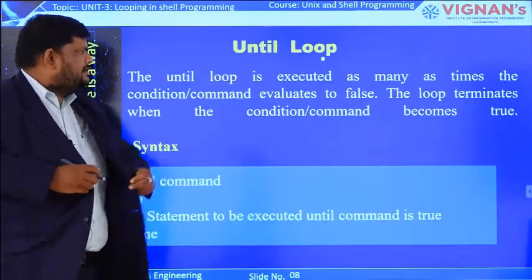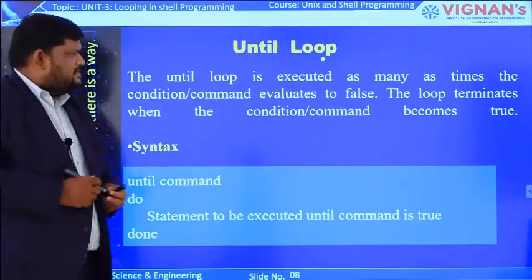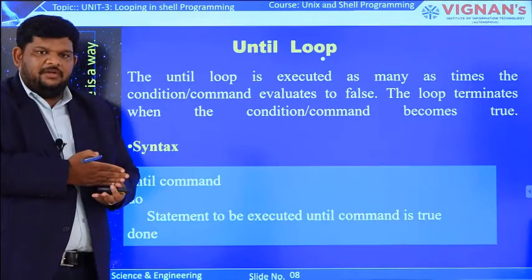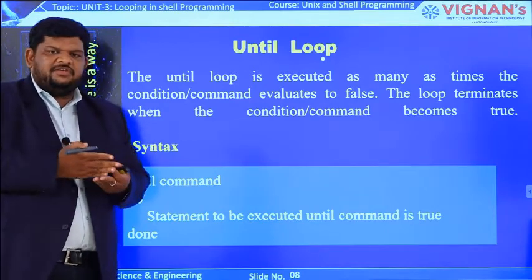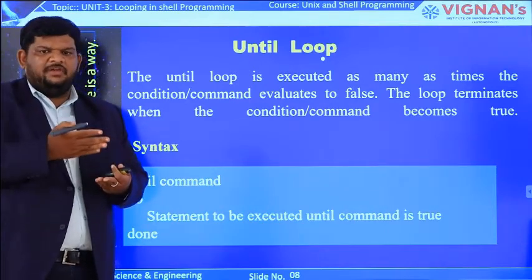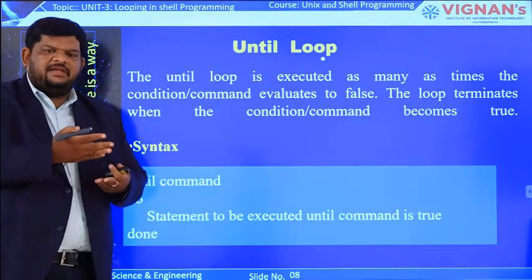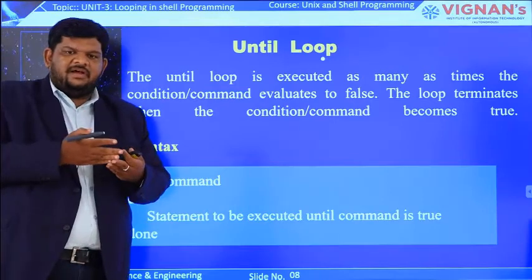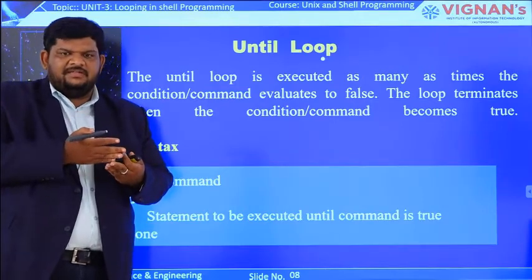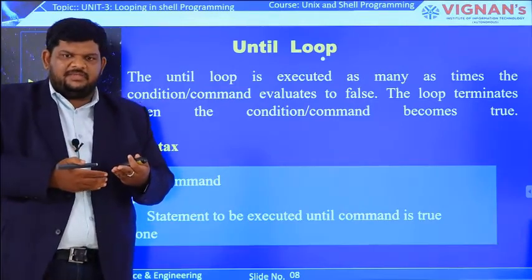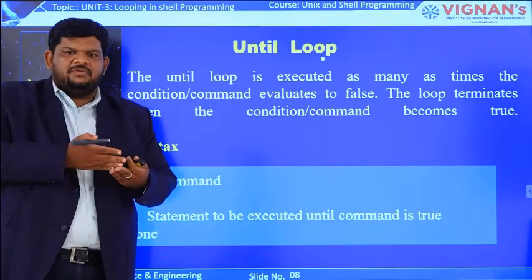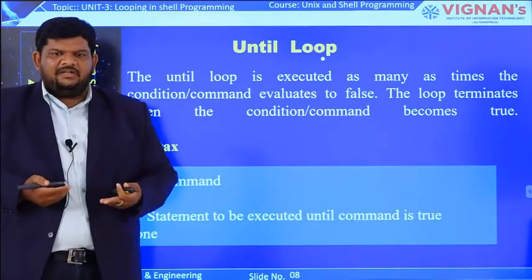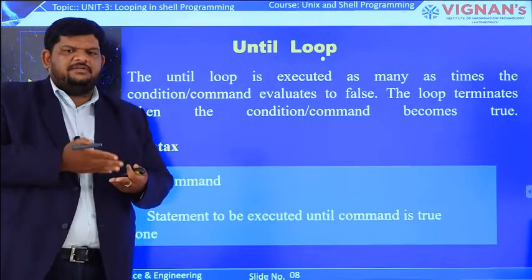Now the third loop present in Unix is the until loop. This is the opposite of the while loop. The while loop body executes when the condition is true, and when the condition is false, it exits the while loop. Whereas the until loop executes when the command result is false. If the condition is true, it exits the until loop. So it is quite the opposite of the while loop.